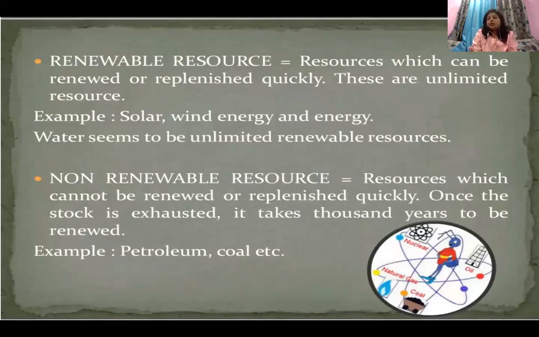Solar energy is a constant source of energy. Then wind energy, when the wind blows, you keep on getting wind energy. We have a system of winds, which I have discussed with you in class 7, about the permanent winds and all. So all these resources which can be renewed or replenished equally come under the category of renewable resources. Clear? Now, non-renewable resources, you all know very well.